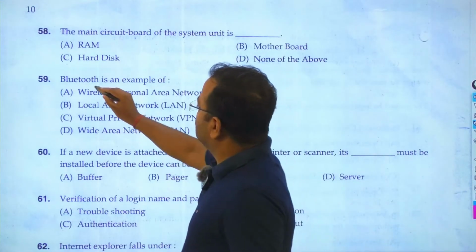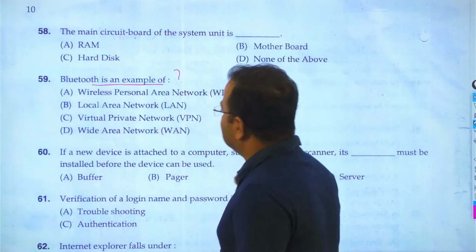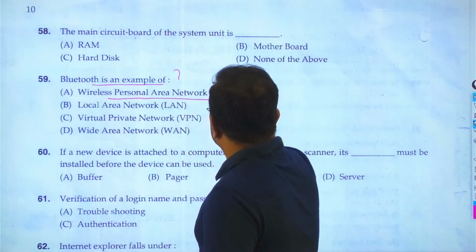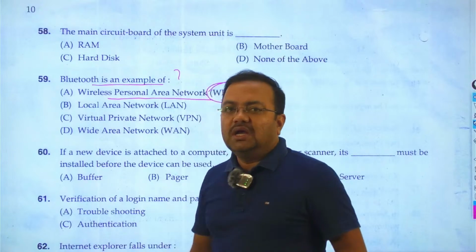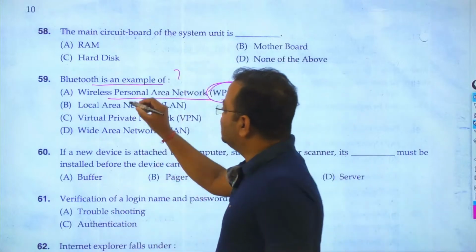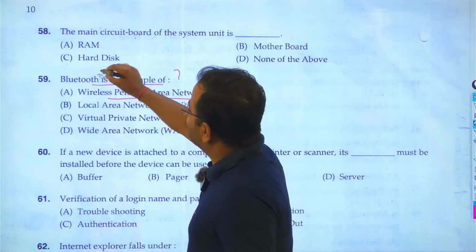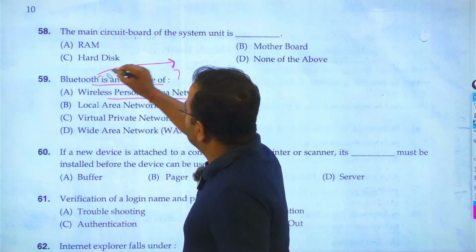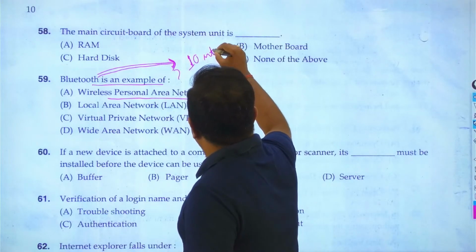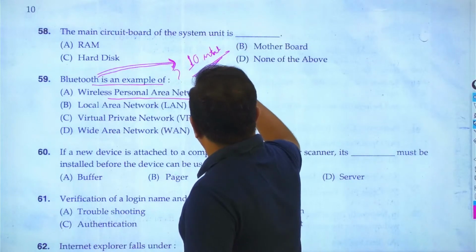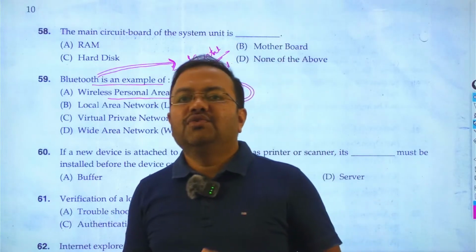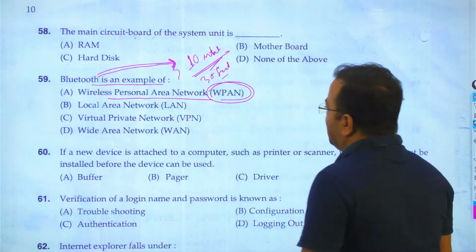It has asked Bluetooth. So Bluetooth is nothing but a wireless technology. So we can choose here wireless personal area network, WPAN. So it is a wireless personal area network through which individual systems or devices or gadgets can be connected with each other. And what is the distance here? So students remember that, what is the range of the Bluetooth? Its range is 10 meter, or we can say 30 feet. So question number 59, answer is A.